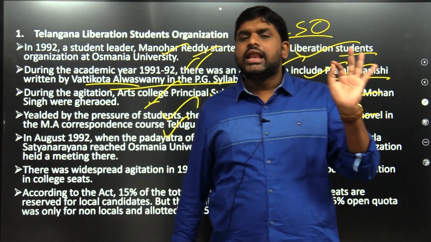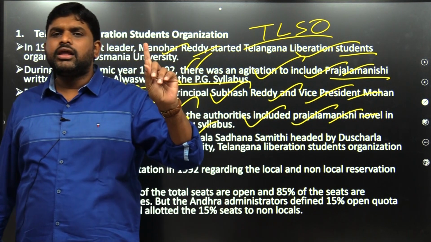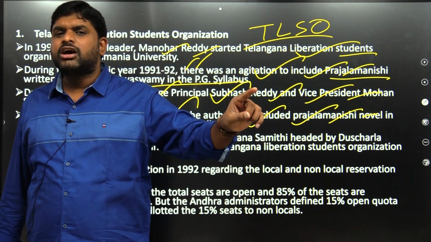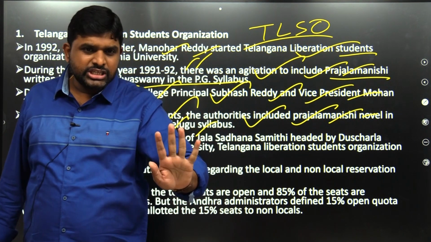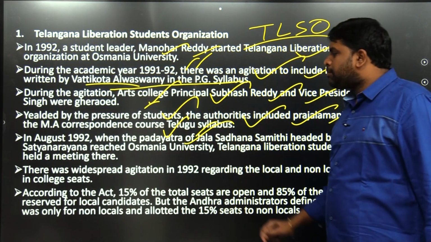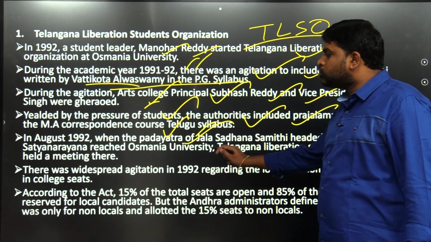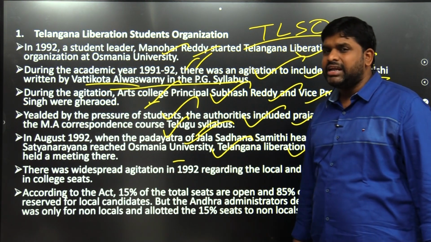So first is Telangana, we have to remember, in the classroom only we will remember. For the Telangana Liberation Students Organization, the first achievement is the addition of Alvar Swami's book Prajala Manshi into the PG syllabus. That is the first achievement. When the Padayatra of Jalasadhana Samiti headed by Satyanarayana reached Osmania University, the Telangana Liberation Students Organization held a meeting there.